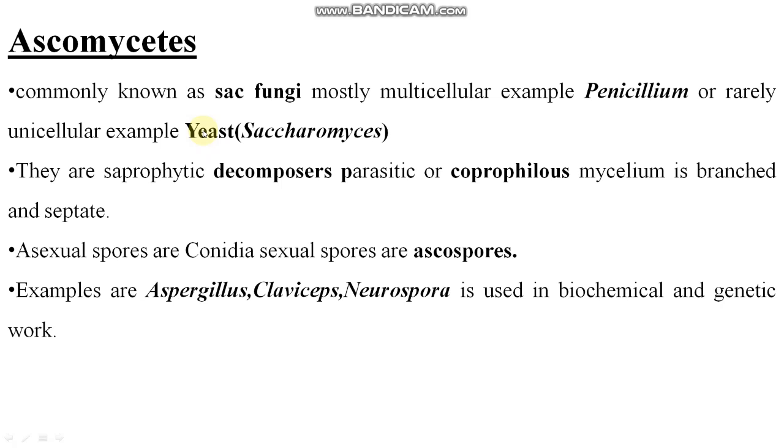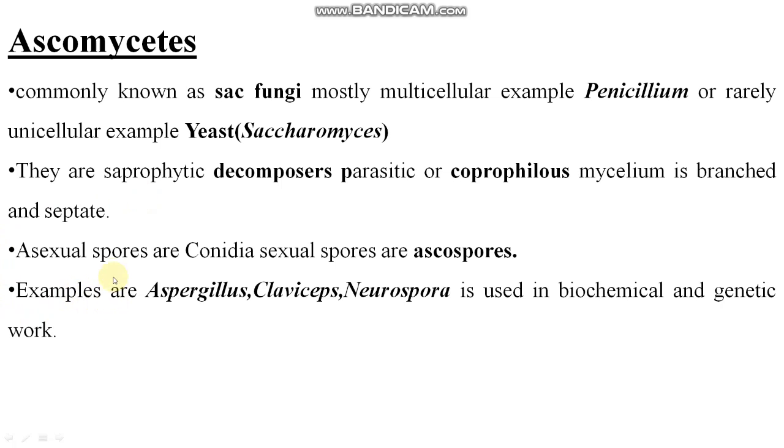Yeast are unicellular and they are saprophytic decomposers, parasitic or coprophilous. Mycelium is branched and septate. What's the meaning of coprophilous? Coprophilous means they grow on dung, on waste material.